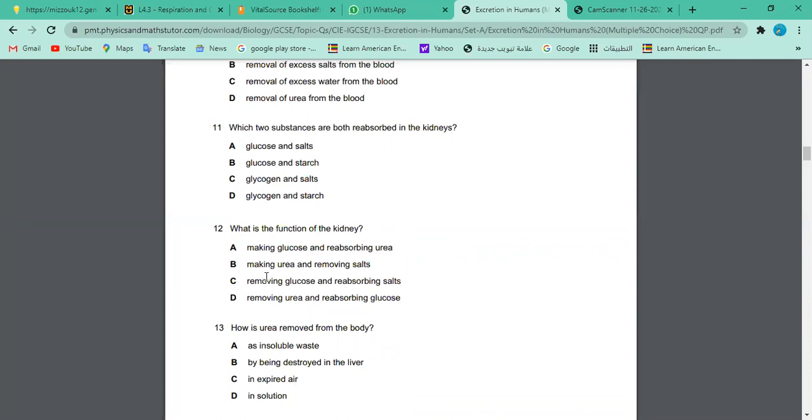Now look at this. Removing is something which should click for you. You should be more interested in removal, which is the function of the kidney. But now, what is it removing? Removing glucose and reabsorbing salt, or removing urea and reabsorbing glucose. So these are two functions. Which one is healthy? What do you think? Yes, Hala?